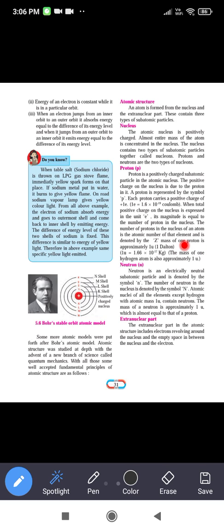Now you are aware that the atomic number is nothing but the number of protons present in the nucleus of an atom. For example, sodium has 11 protons in its nucleus, so the atomic number of sodium is 11. For example, the atomic number of oxygen is 8. It means that oxygen has 8 protons in its nucleus.